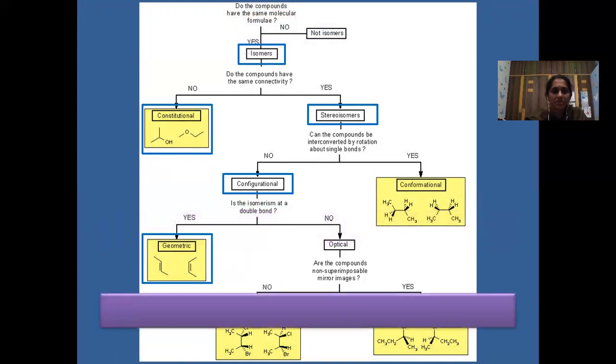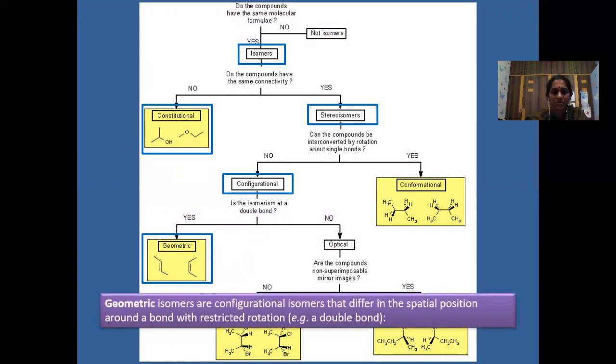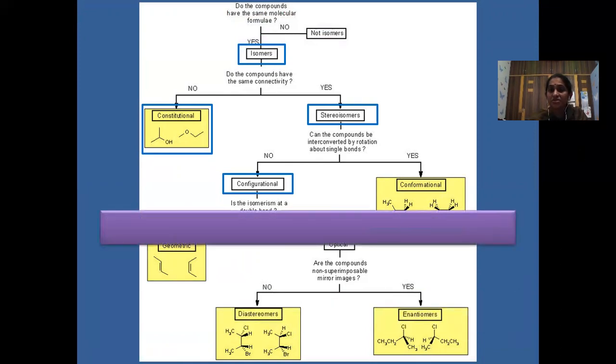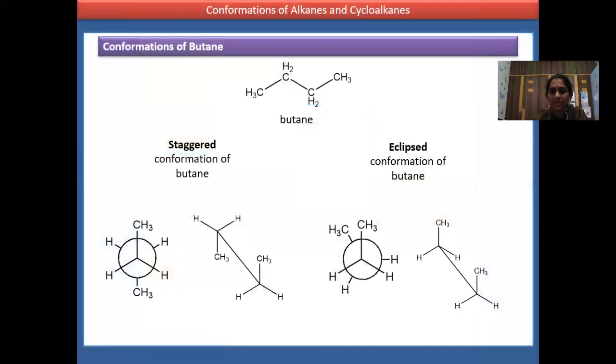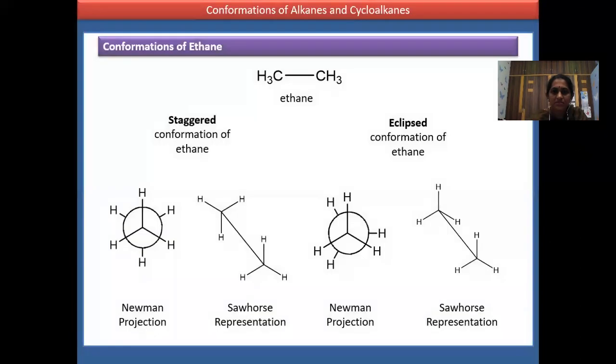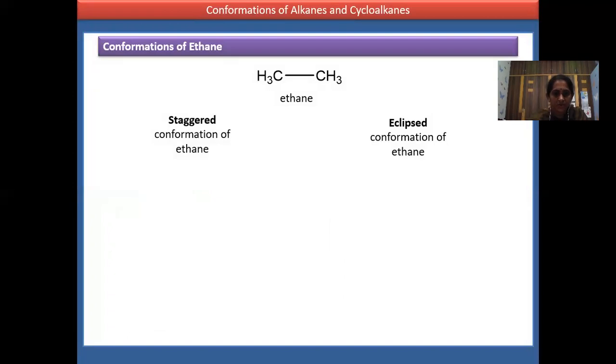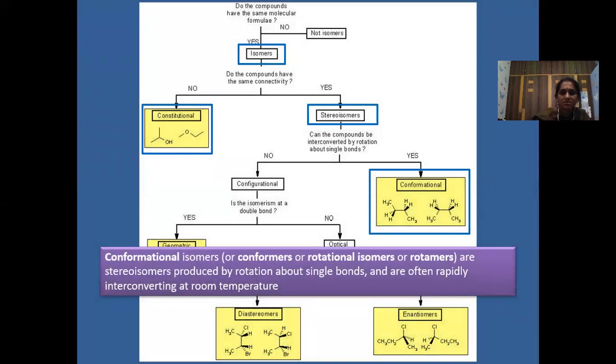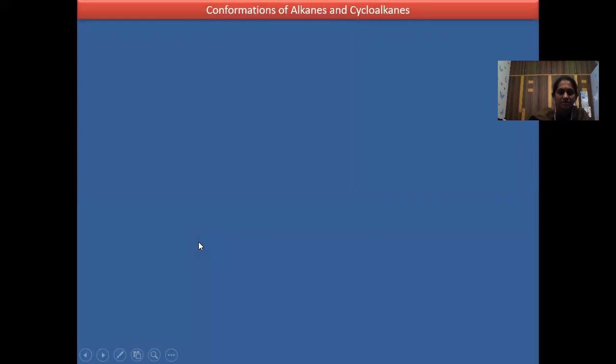Now we'll see geometrical isomers. What are geometrical isomers? These are the configurational isomers that differ in the spatial arrangement around a bond with restricted rotation. Previously, what I've told you, for conformational isomerism there is no restriction of the rotation. But for configurational isomerism, there is some restriction of the rotation. Here for conformation, they are interconvertible because it has a single bond and you are able to rotate.